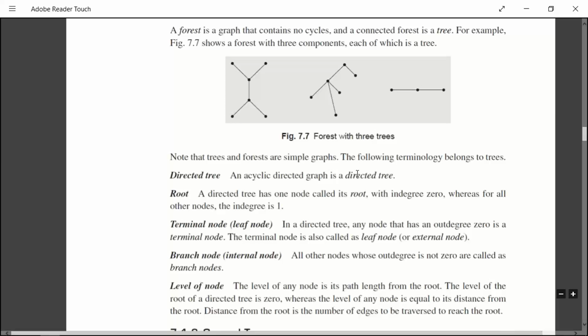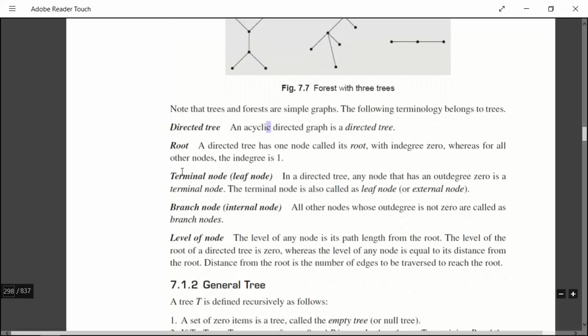If no directions are specified, then it is just a tree. If directions are specified, then it is a directed tree. And an acyclic graph, which is not having any cycles or circuits, is called a tree. If it is having a cycle or a circuit in it, then it is a graph.